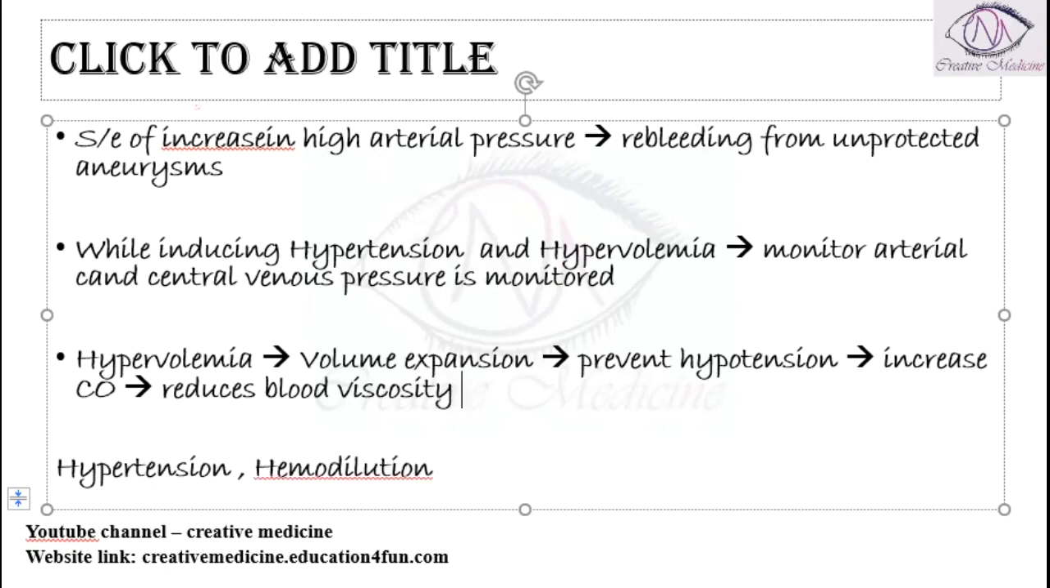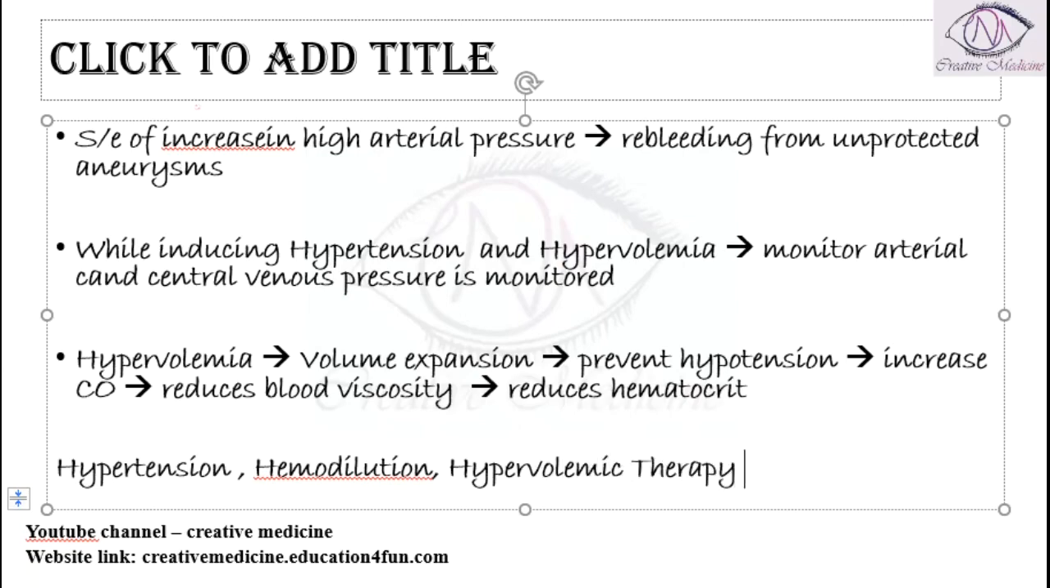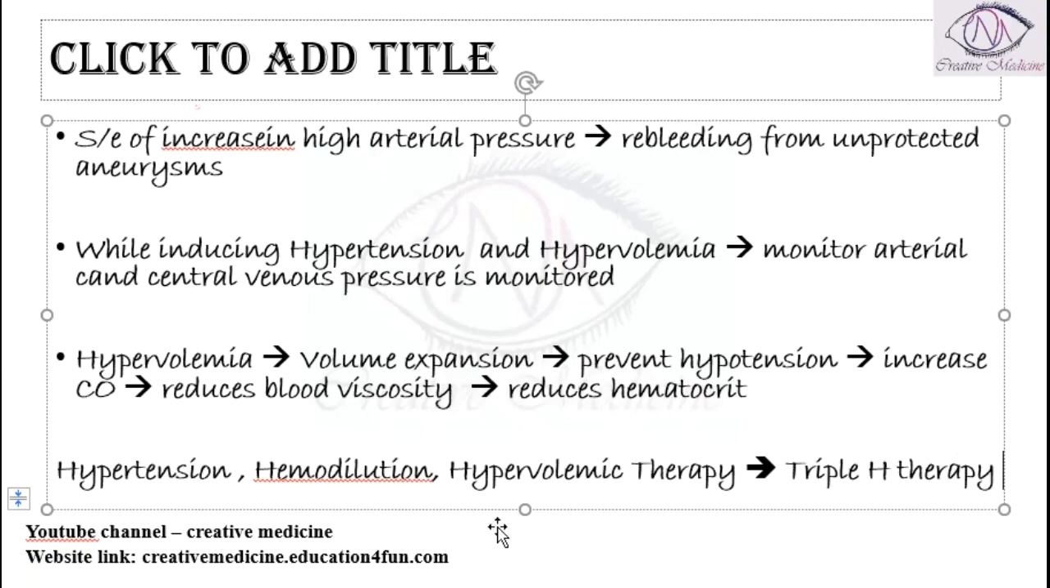Reduced blood viscosity will also reduce the hematocrit, so hemodilution is occurring because of this, and you are also increasing the volume. So hypervolemic therapy is done for the vasospasm, which is called triple H therapy. That is hypertension, hemodilution, and hypervolemic therapy.